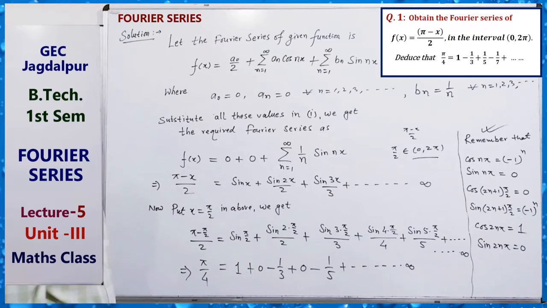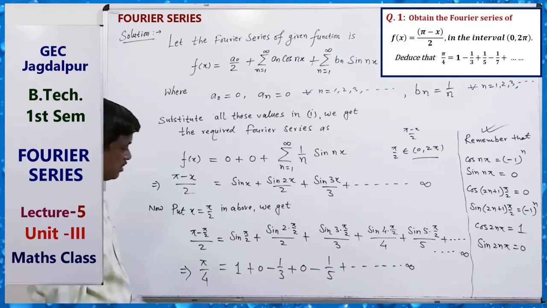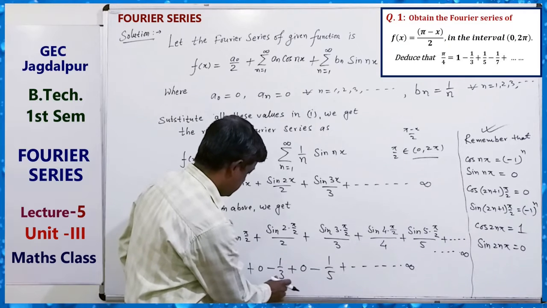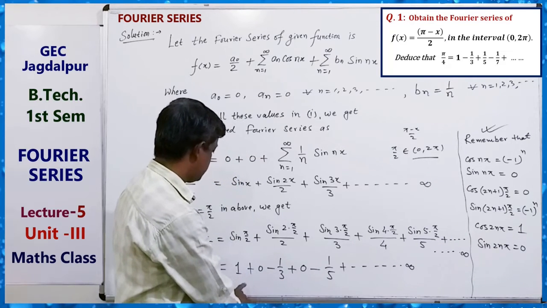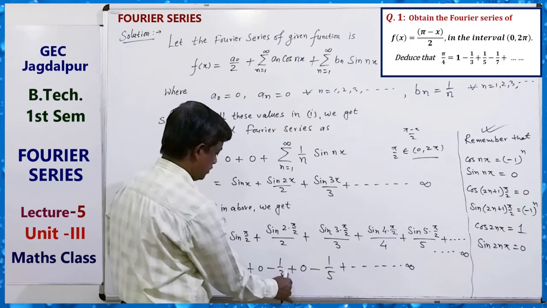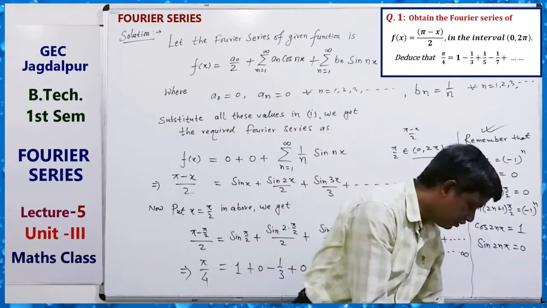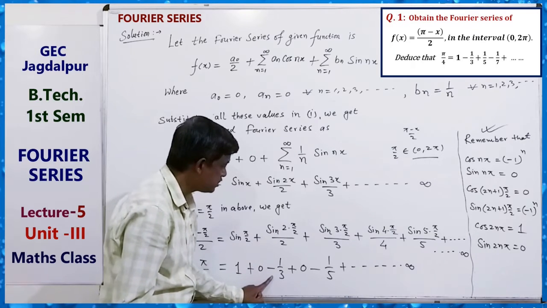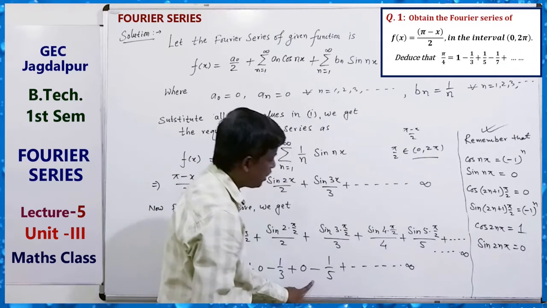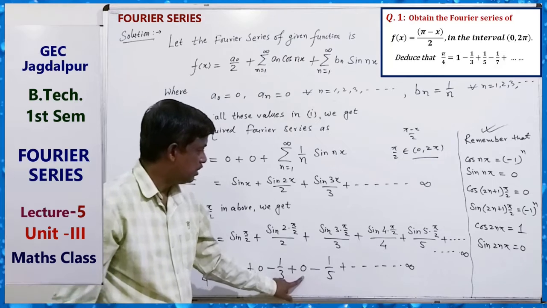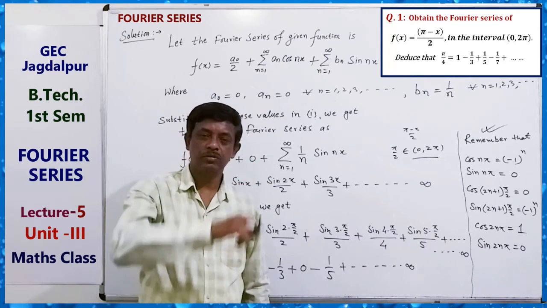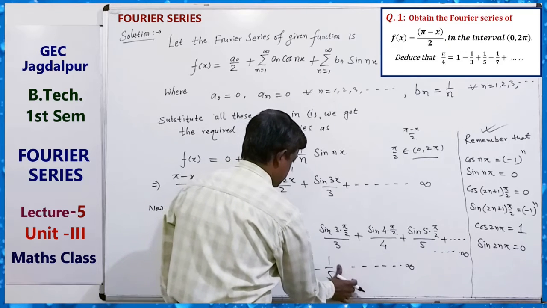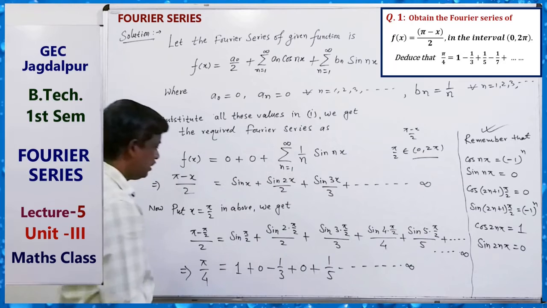So we are getting the required relation. Here sin 2 pi means 0, and we can also find out the other values.